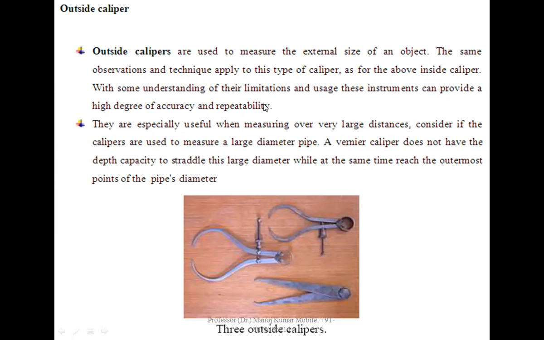With some understanding of their limitations and usage, these instruments can provide a high degree of accuracy and repeatability. They are especially useful when measuring over very large distances. Consider if the calipers are used to measure a large diameter pipe. A vernier caliper does not have the depth capacity to straddle this large diameter while at the same time reaching the outermost points of the pipe's diameter.